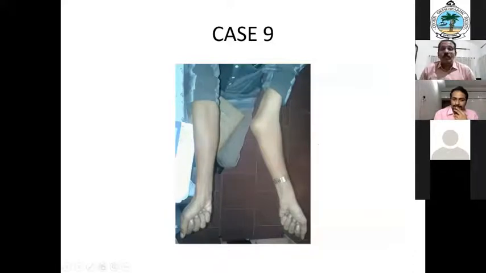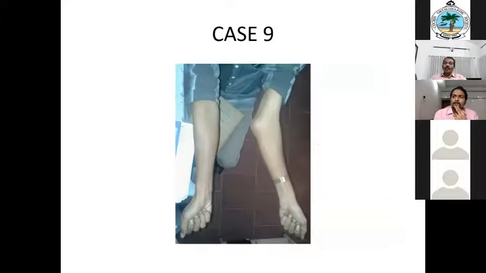Lateral condyle fracture. A lateral condyle fracture will not give cubitus valgus. You have to say non-union lateral condyle or malunion lateral condyle. It's an undergraduate, it's a postgraduate. If it is a well-united lateral condyle fracture, it will not give a valgus deformity. You have to say non-union or malunited lateral condyle fracture.